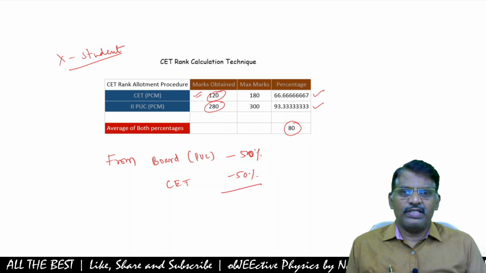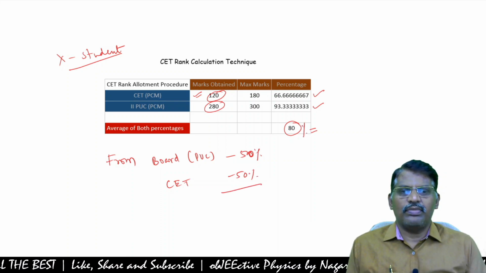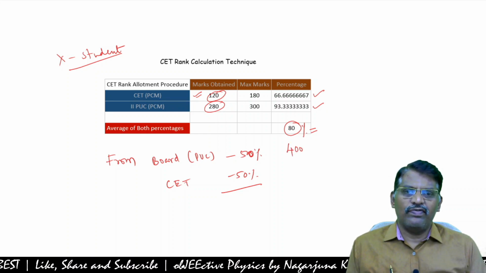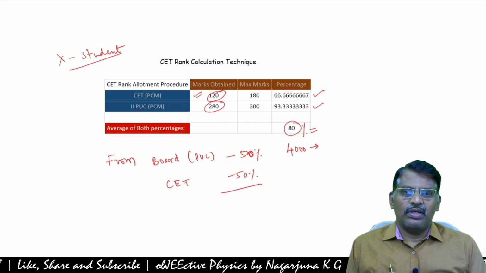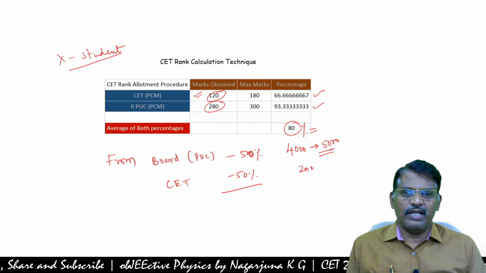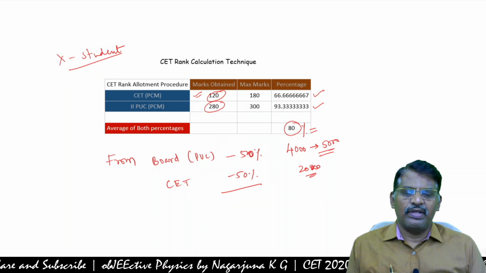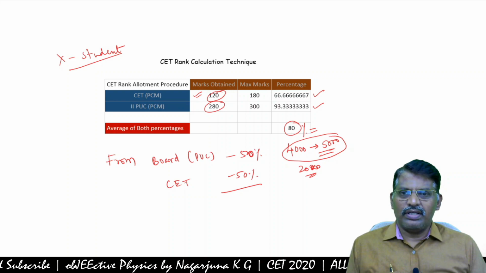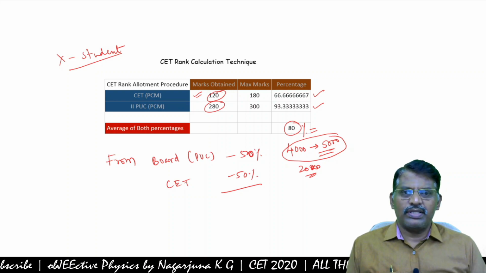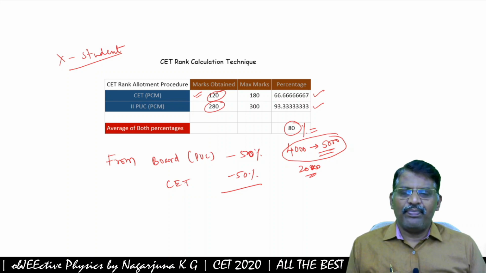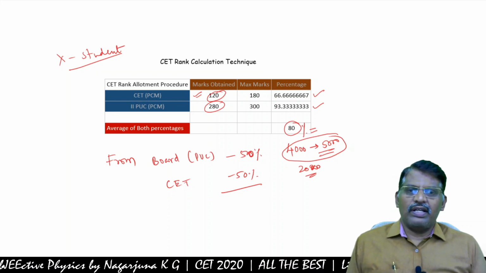So for this 80% of marks, you may get a rank between 4,000 and 5,000 in 2020. This is the approximate rank. Based on your second PUC marks, you try to get good marks in your CET, and automatically your rank will improve.